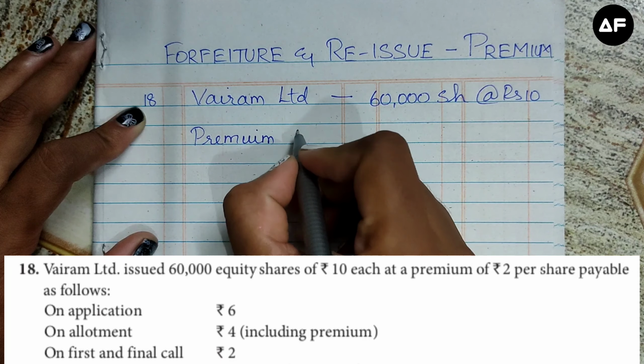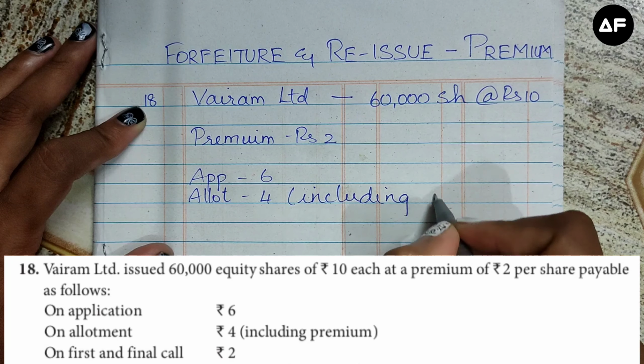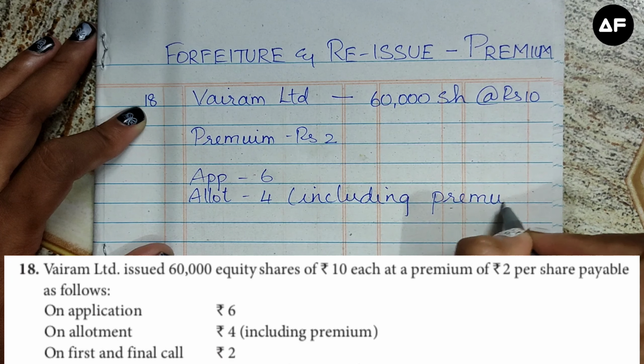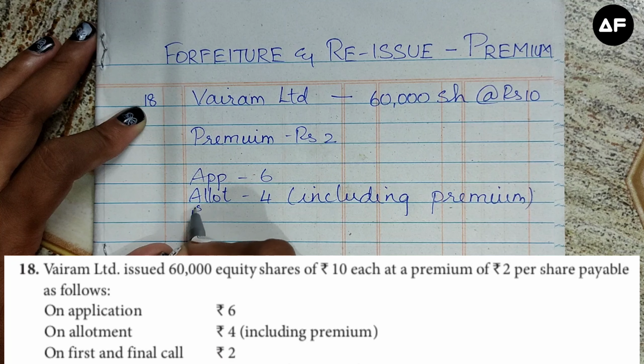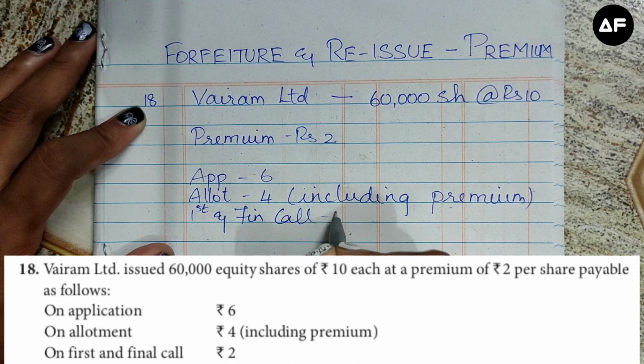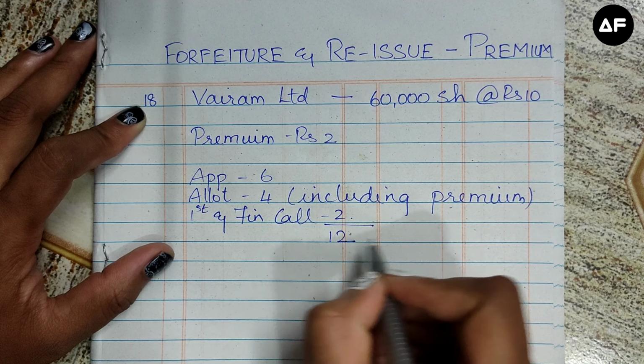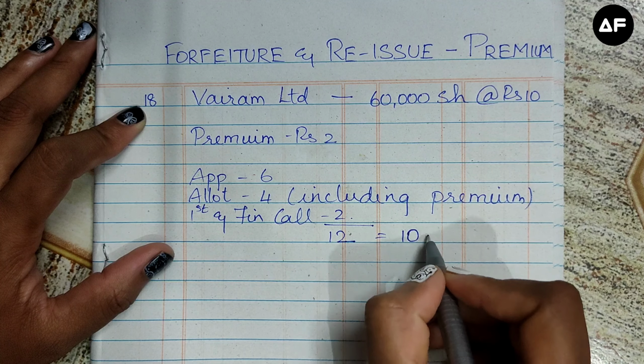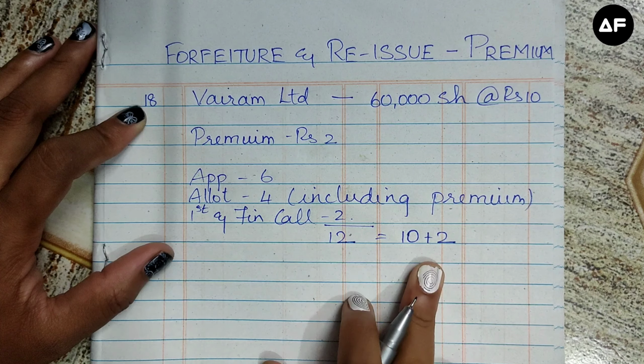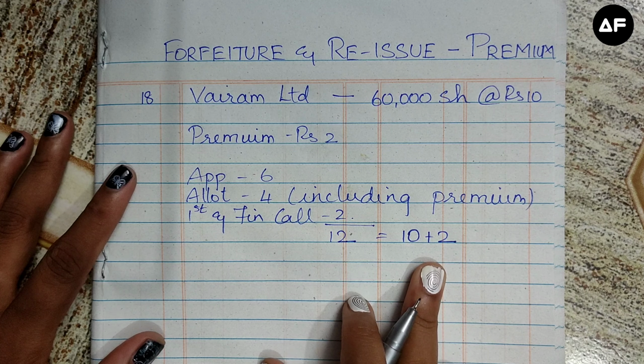So the split up of the following is as application rupees 6, allotment rupees 4, which is including the premium. So the premium is being included in the allotment process. Next is first and final call of rupees 2. So when I add up 6 plus 4 plus 2 it will give me 12. That is nothing but 10 rupees of face value plus 2 rupees of premium. So it is issued at a premium.